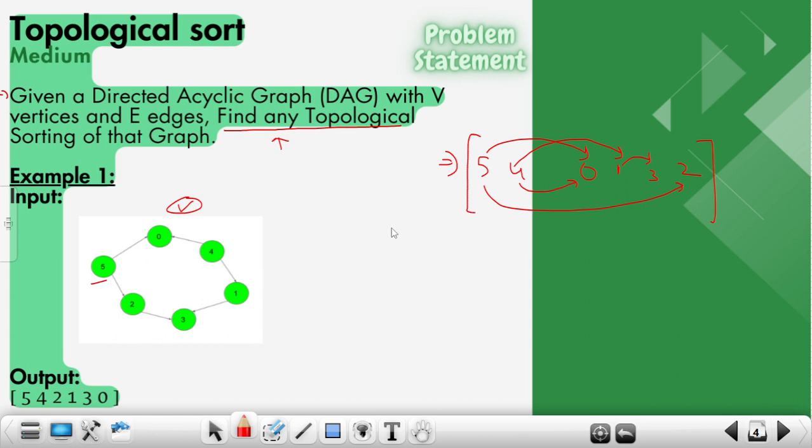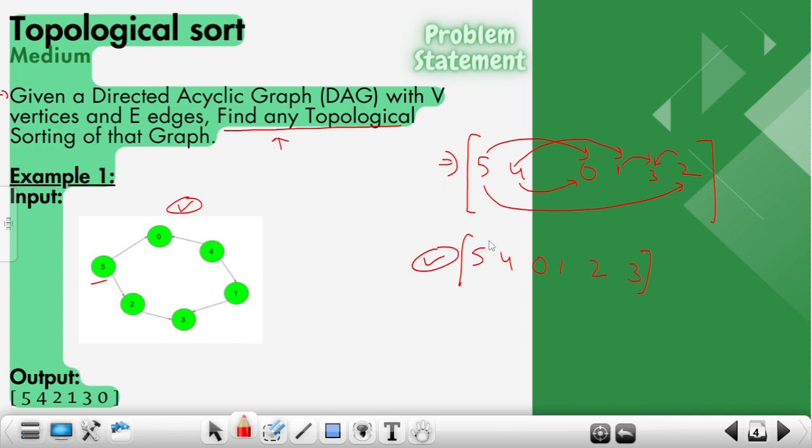What about 2 and 3? From 2 we have an edge which is coming to 3, so there is a problem. What I can do is write 5 4 0 1 2 and 3. So what about this one?